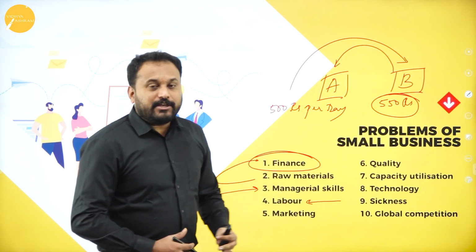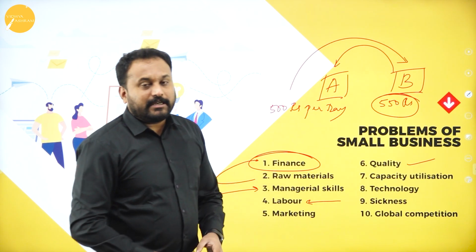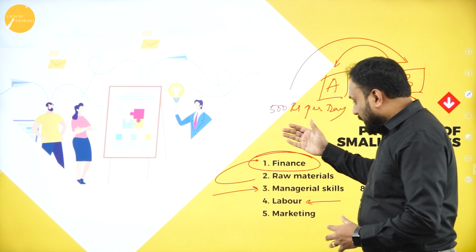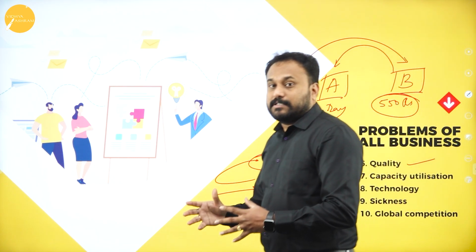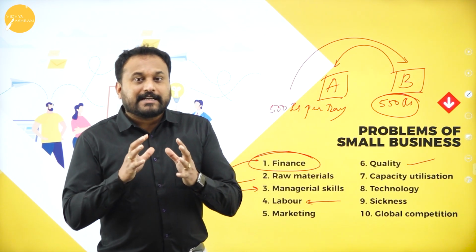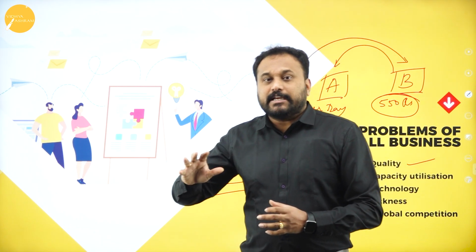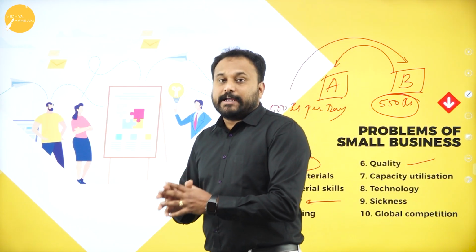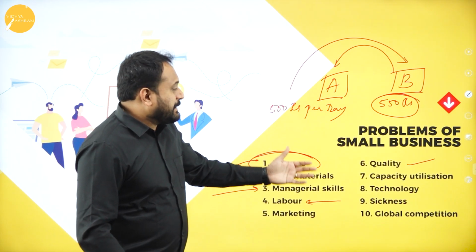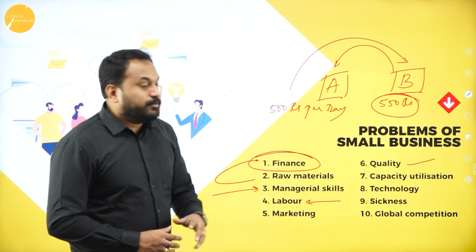So the next point here we have is the quality. Now what exactly the quality represents here as a problem? Supposingly all the 5 which we have listed here, there are not the problems. The real problem is the quality. What really happens is, the customers will not buy the product because they feel that quality is not being considered while manufacturing the product or giving any services. Next we have is capacity utilization, technology, sickness, and global competition.